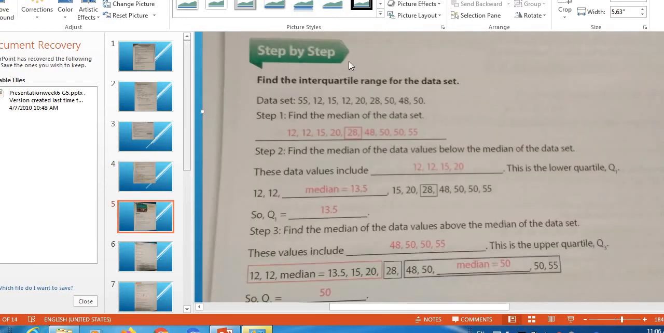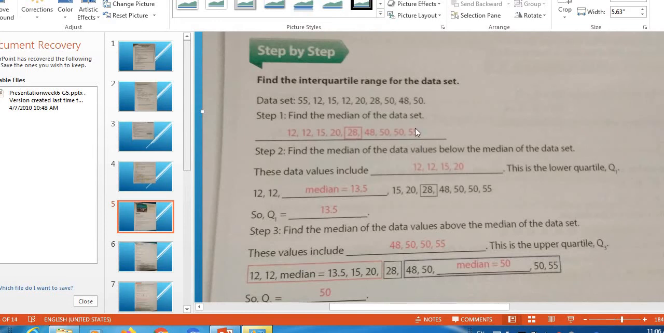Moving to step by step, find the interquartile range for the data set. The data set here has some values: 55, 12, 15, 12, 20, 28, 50, 48, 50. Step 1, find the median of the data set. Don't forget to put them in order from the least to the greatest. If you have repeated numbers, just write them: 12, 12, 15, 20, 28, 48, 50, 50, and 55.